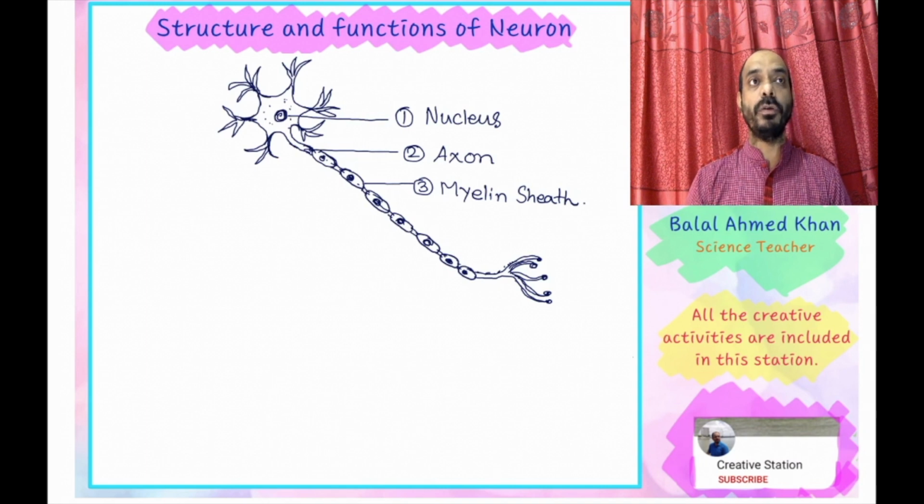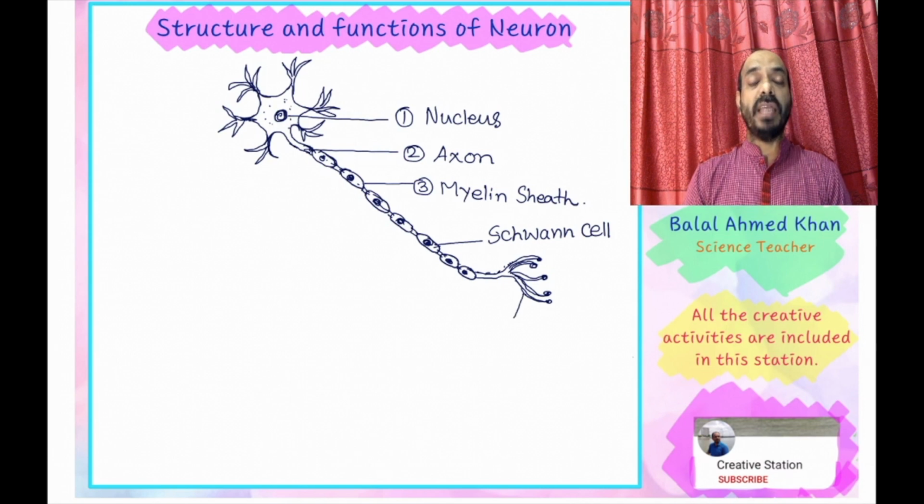And number 4 is the Schwann cell. This cell acts with a special function: it produces the myelin sheath or covering membrane.